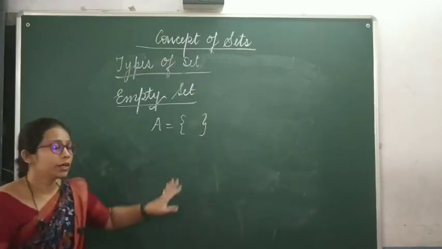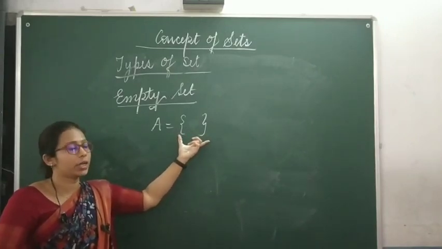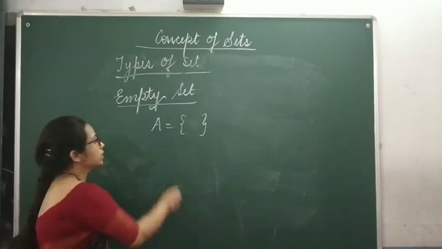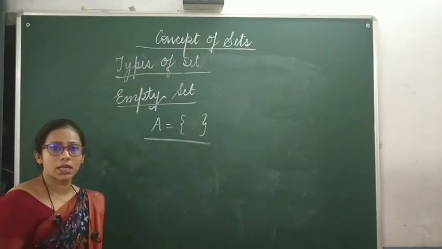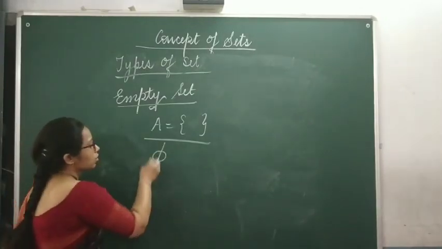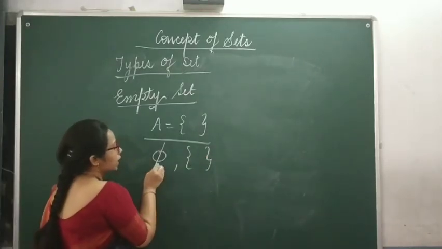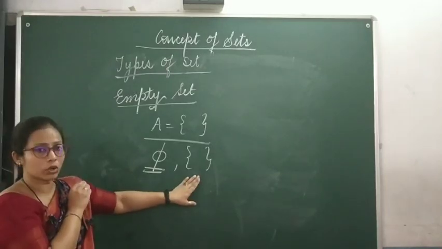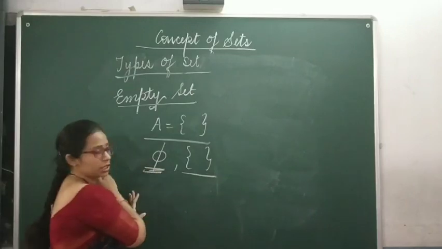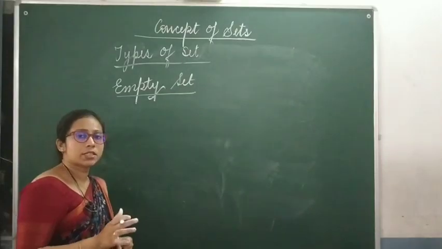So this will be written in this form. Only the curly brackets will be made, and no element, because it does not contain any element, so nothing will be written inside this, and this represents an empty set. An empty set is always represented by this phi or an empty brace. If you find a phi or an empty brace, you will understand by seeing this only that these are empty sets. To understand more about empty sets, let's take an example.